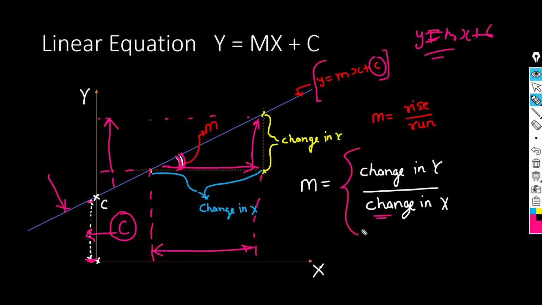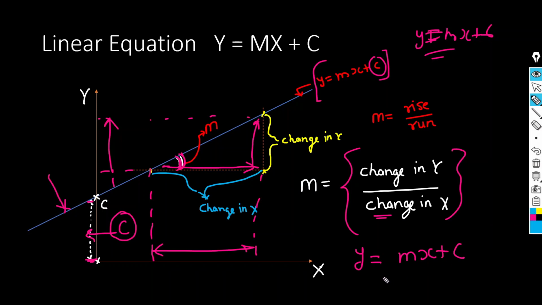So m is equal to change in y upon change in x. With this formula we can calculate the m. Once we calculate the m, we will calculate the c, and put both values in the formula y is equal to mx plus c.